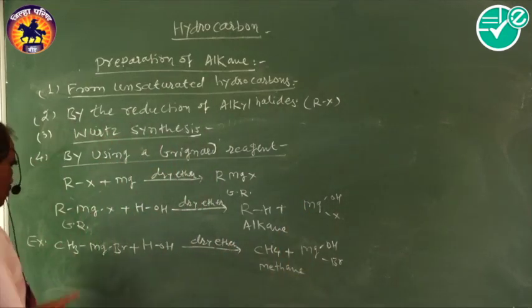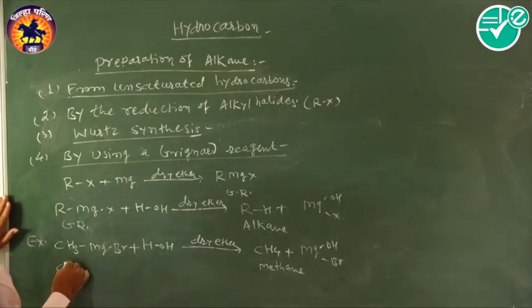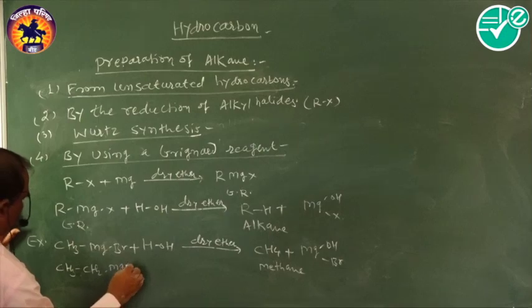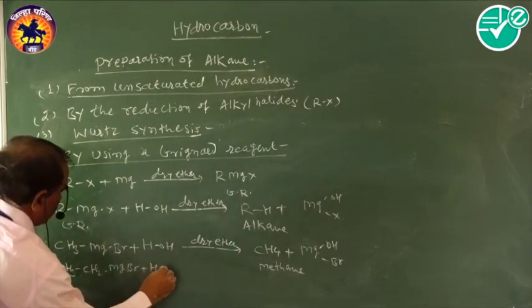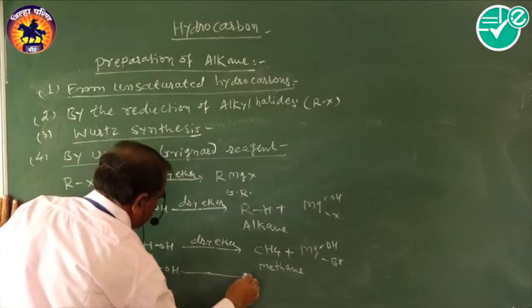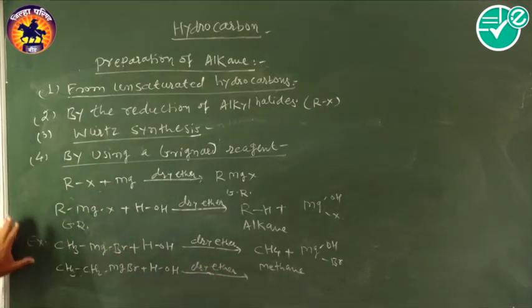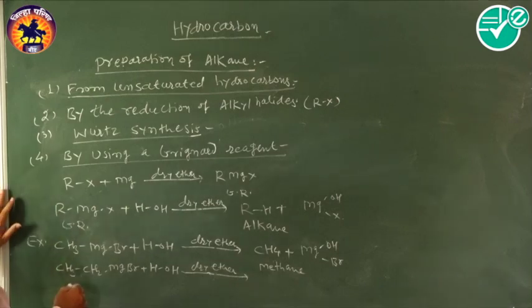Or another example we have taken is an ethyl group also, CH3CH2MgBr plus HOH in the presence of dry ether. This is ethyl magnesium bromide.